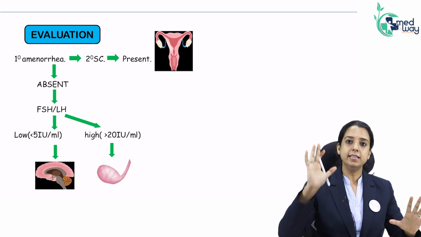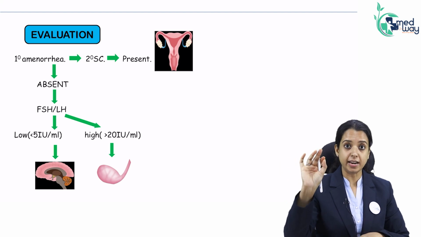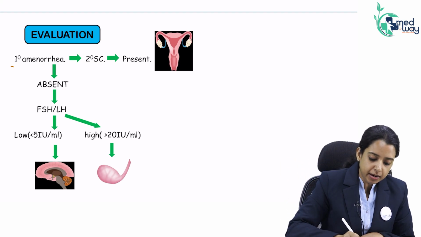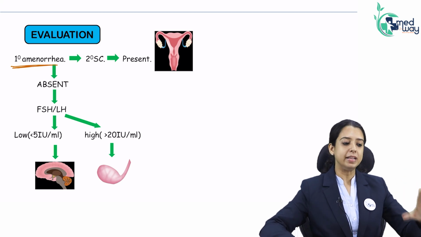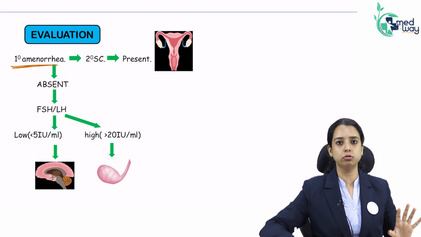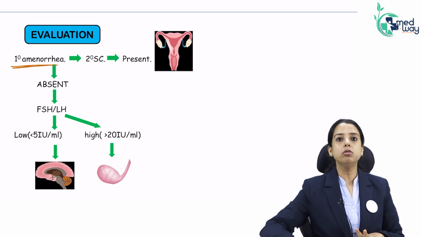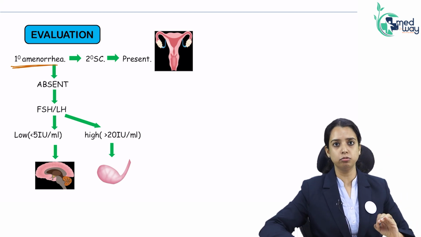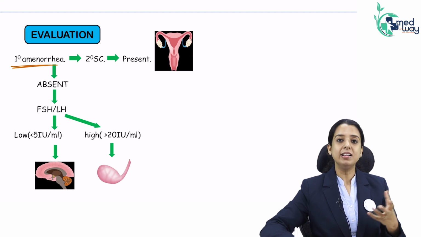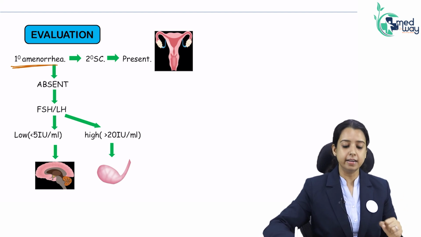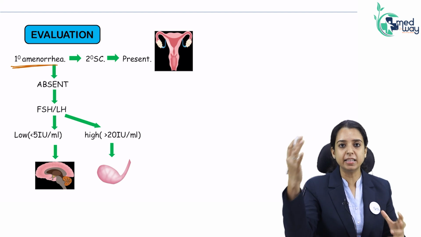So, we have read in detail the causes: hypogonadotropic, hypergonadotropic, and finally the uterine and vaginal causes. Now, let's see how I will evaluate. See very carefully. Anybody with primary amenorrhea, a girl comes to me, what do I want to see? Whether her body has ever been exposed to estrogen. If I want to see that, I don't need to measure the estrogen level. I will see an indicator. An indirect indicator is secondary sexual characters, meaning the breast development.